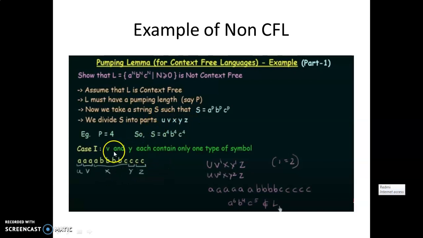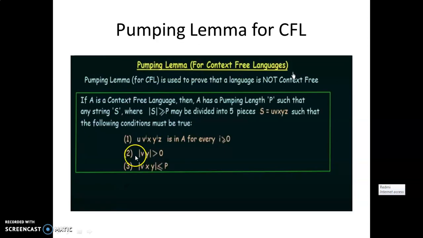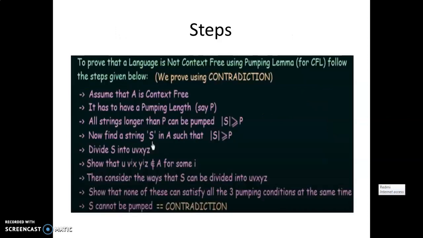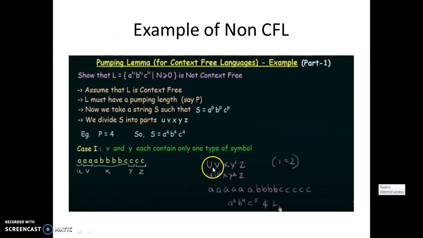After dividing this string into 5 parts, what is the first condition of the pumping lemma for CFL? You have to raise only the power of v and y, and the power i you can take is greater than or equal to 0. In this first condition, v and y power is considered as i, and I will consider i as 2.